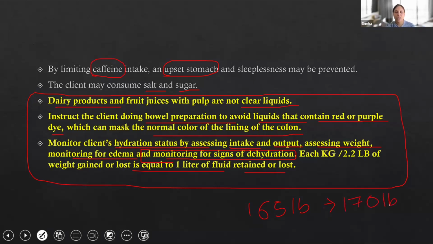So the patient is 170 today. How much is the gain? 165 to 170. They are saying at least 1 kg or 2.2 pounds. So definitely it is more than 2.2 pounds here. Then it is required to inform the healthcare provider, because it indicates fluid retention. If the patient is gaining 1 kg, that means 1 liter of fluid is retained. Or if the patient is gaining 2.2 pounds, that means the patient has retained 1 liter of fluid. If the patient is losing weight, it is the same thing: 1 kg of loss is equal to 1 liter of fluid loss from the body.